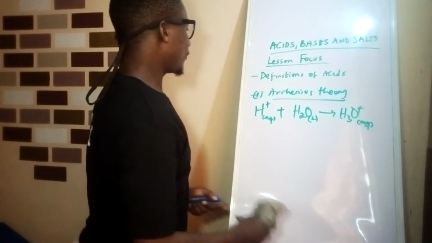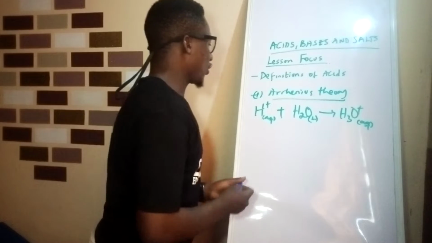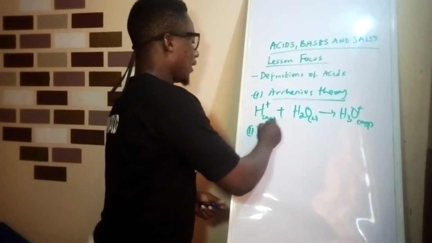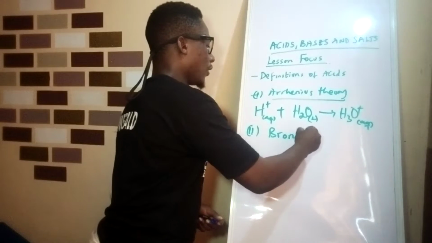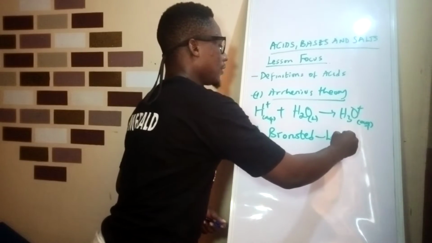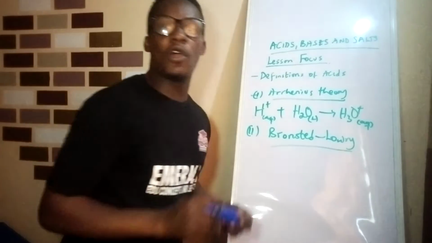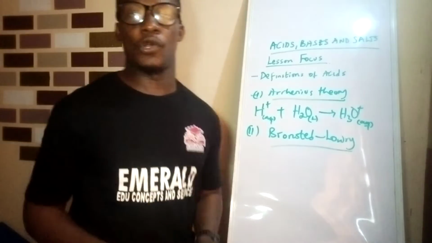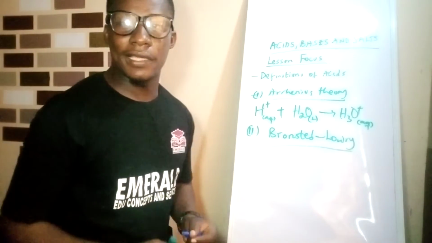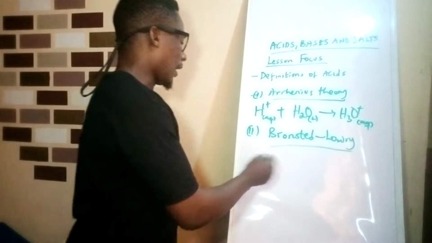Now another definition of an acid is by Bronsted-Lowry. Bronsted-Lowry defined an acid as a proton donor.